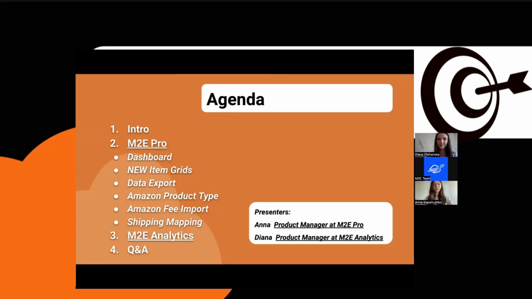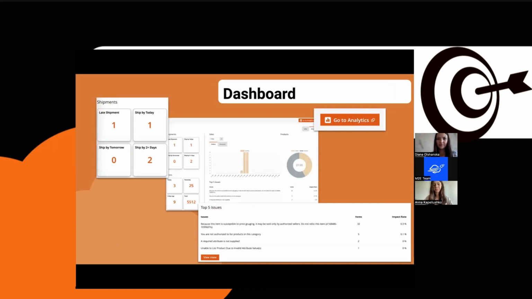Okay, let's start with the first feature, and that's the dashboard in M2E Pro. If you haven't used it yet, or your current version does not support the feature, it's definitely worth your attention.